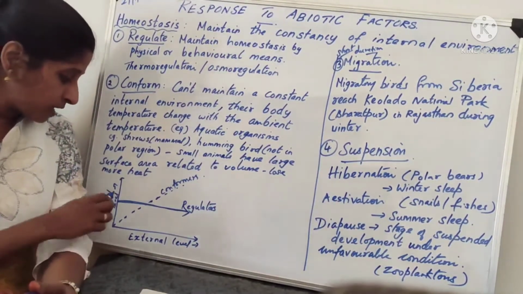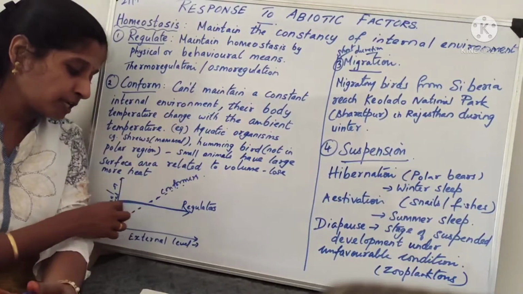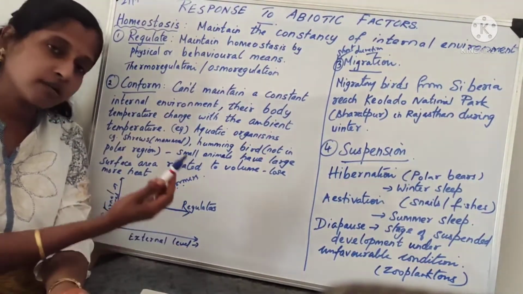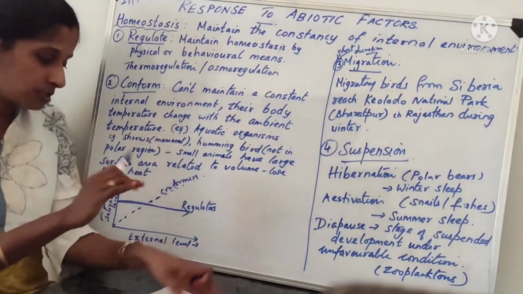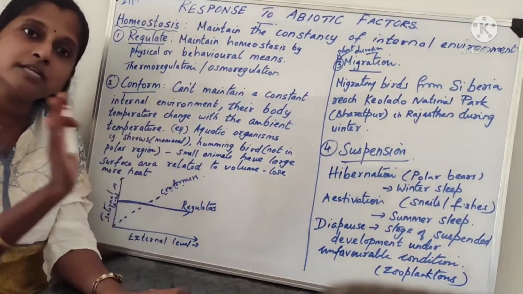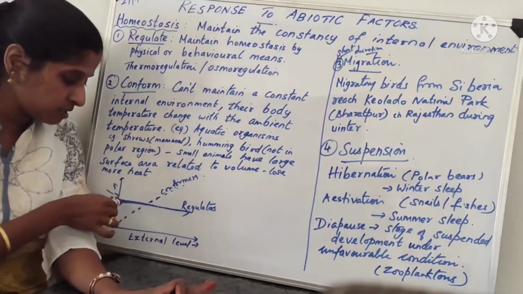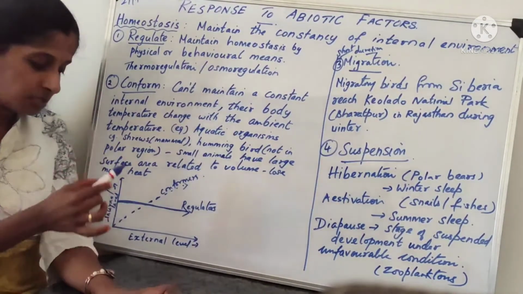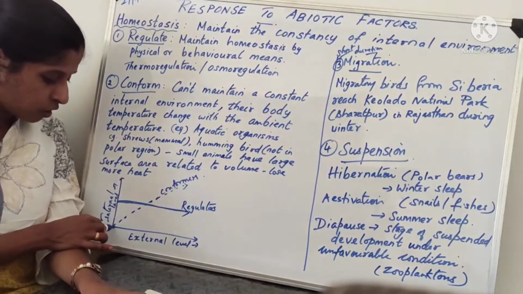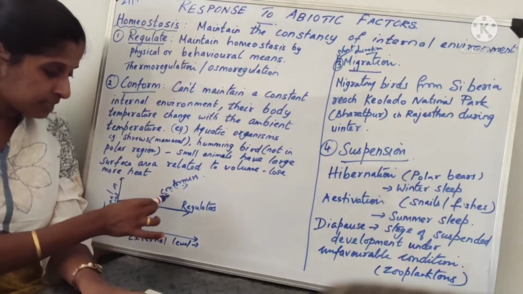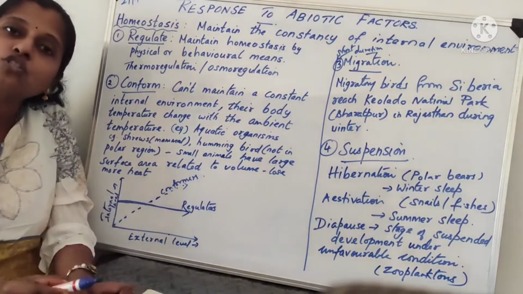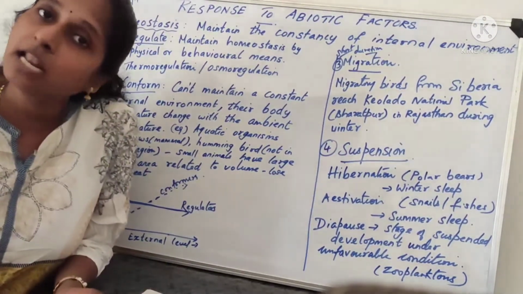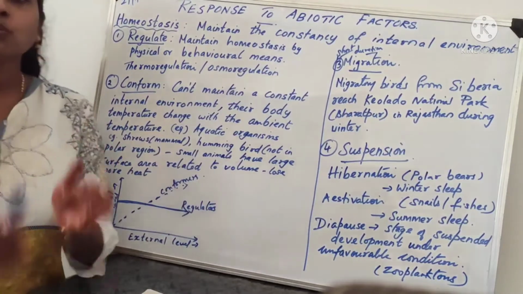So regulators have a constant body temperature. The external level keeps increasing, but their temperature remains constant. The internal level remains constant, there is no change. So this depicts regulators. What are conformers? When the external temperature is low, the internal temperature is low. When the external temperature is high, the internal temperature is also high, which means their body temperature changes with the external environment. So this graph will be given.